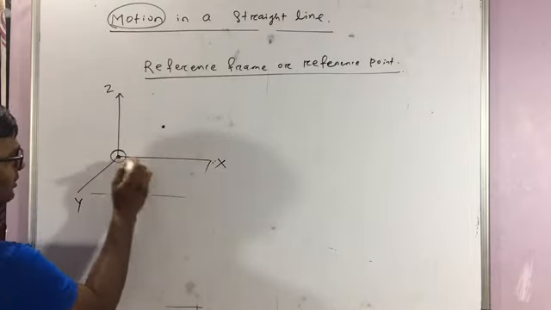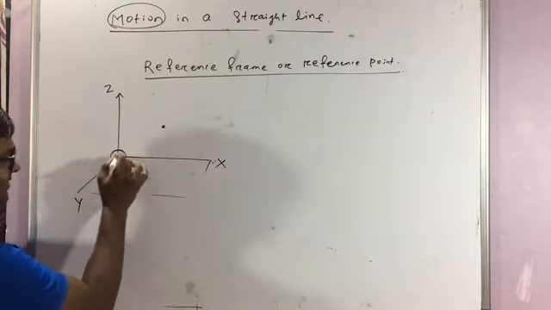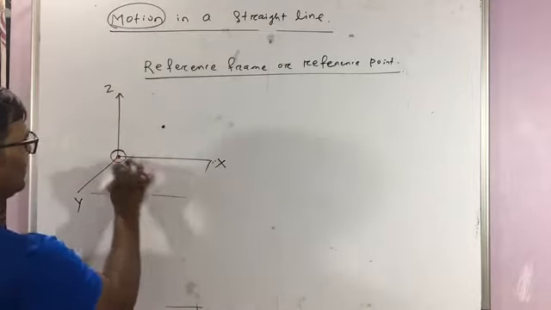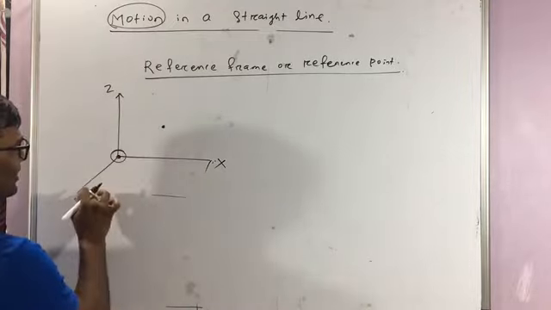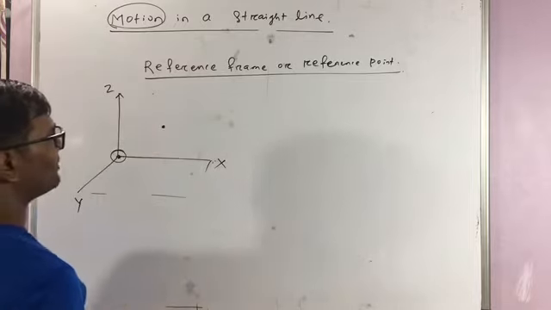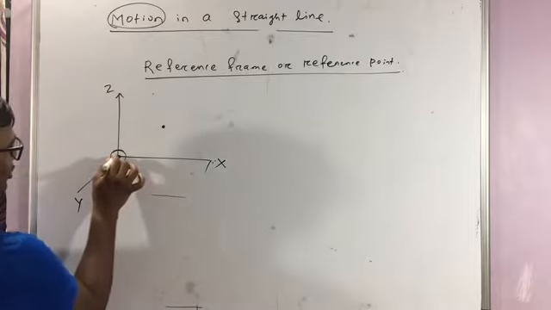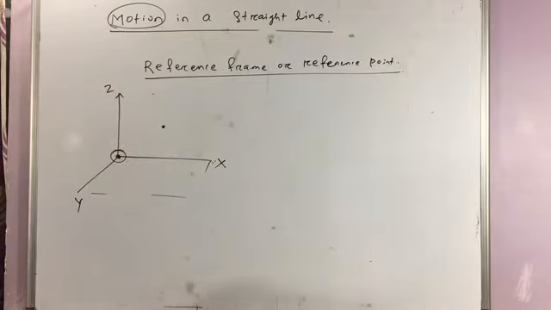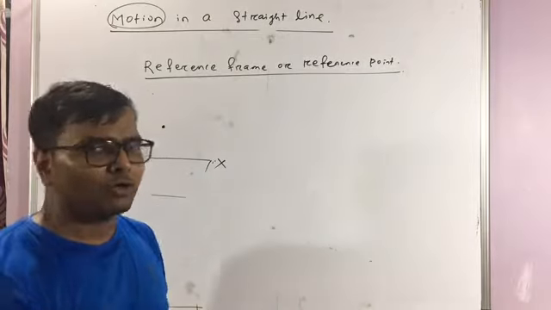The clock is fixed with the axis. So a reference frame means three coordinates x, y and z along with a clock to measure the time. This point is called your reference point. Clear? This x, y and z axis you can fix anywhere according to your choice.